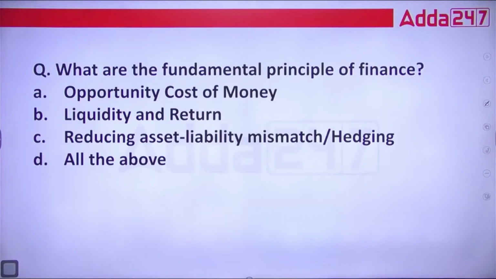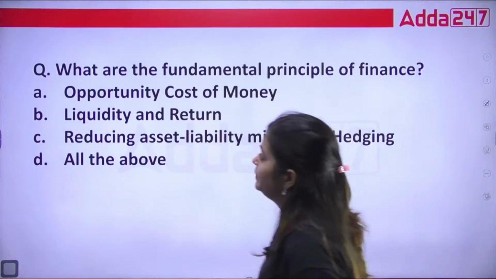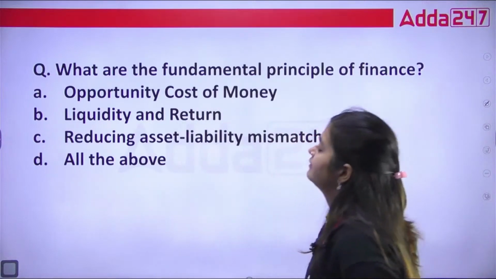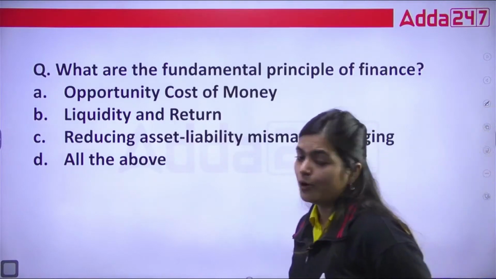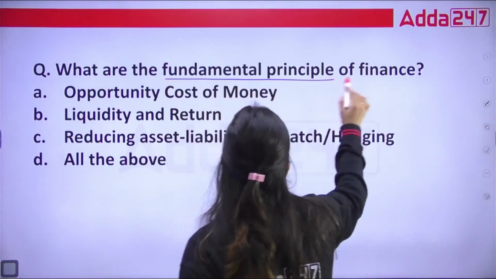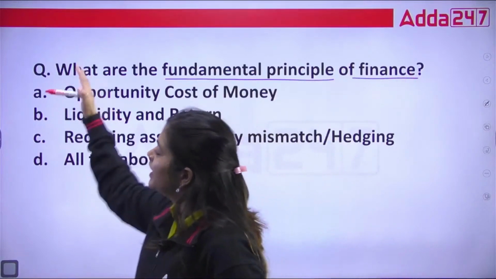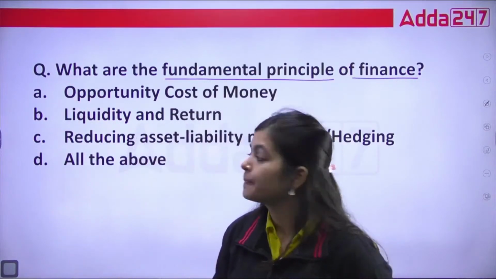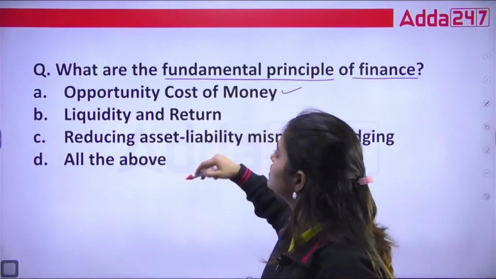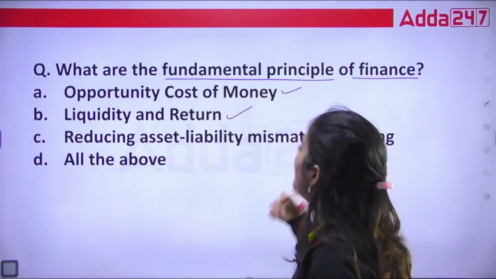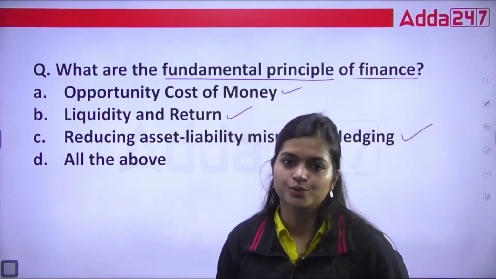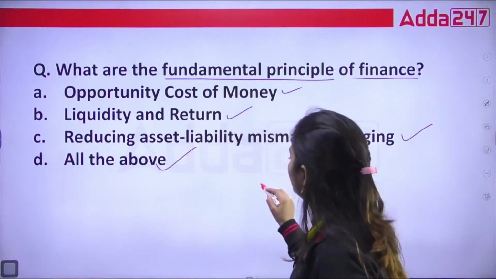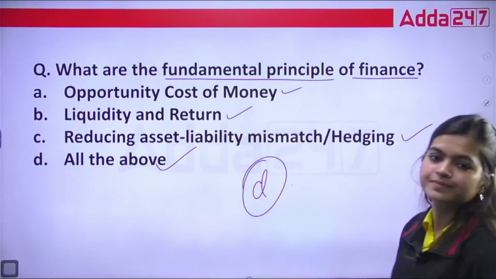Next, what are the fundamental principles of finance? A. Opportunity cost of money. B. Liquidity and return. C. Reducing assets liability mismatch, hedging. D. All the above. When we talk about the fundamental principles of finance, we include each of the three things: opportunity cost of money, liquidity and return, and reducing the mismatch in your assets and liabilities. So the correct option is option D.